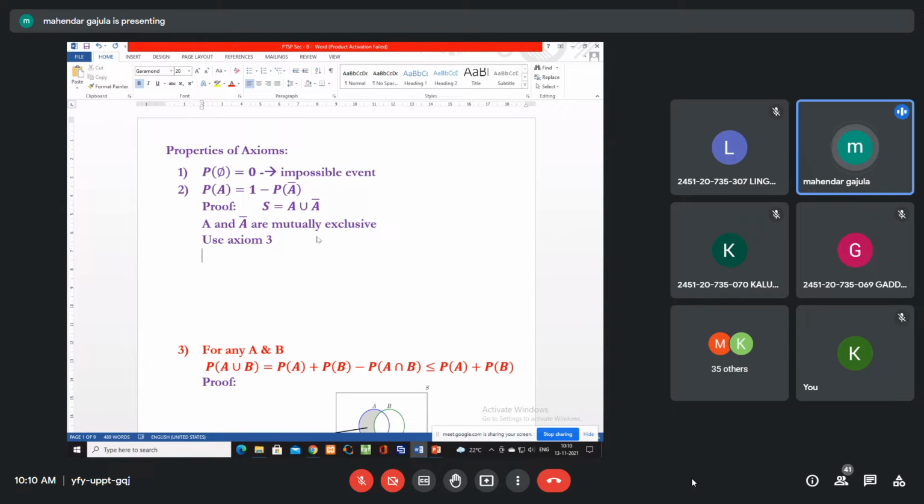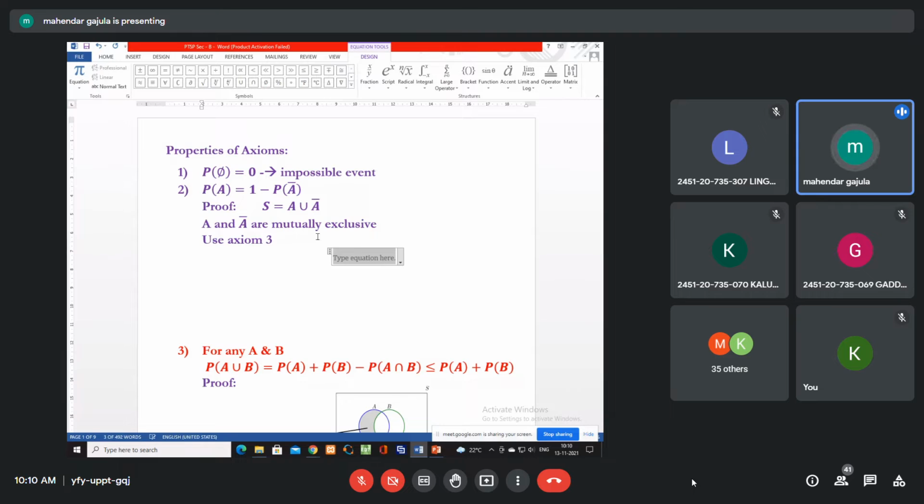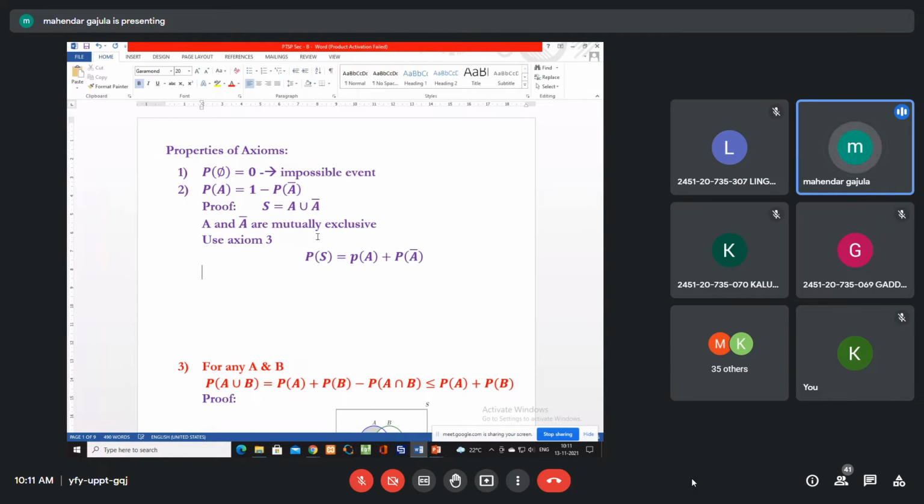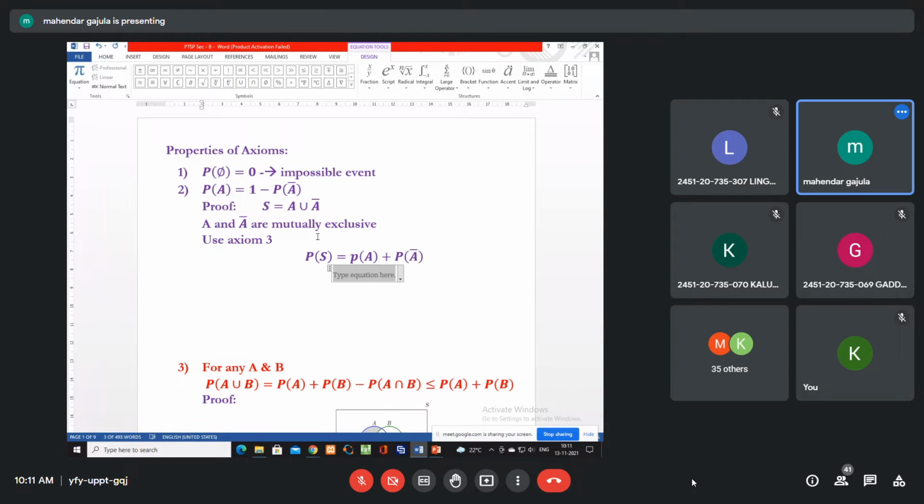When you apply axiom 3, we get P of S equals P of A plus P of A bar. Now, can someone tell me what is P of S? One, sir. P of S is 1.